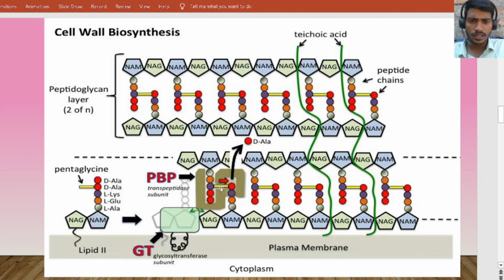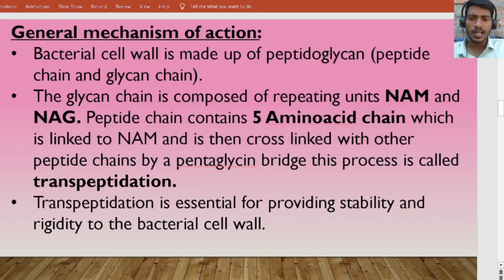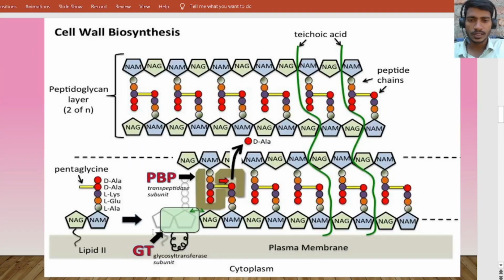The formation of this pentaglycine bridge between two peptide chains is known as the transpeptidation process. This is the important thing we have to remember. Transpeptidation is essential for providing stability and rigidity to the bacterial cell wall, to maintain the strength of the cell wall.